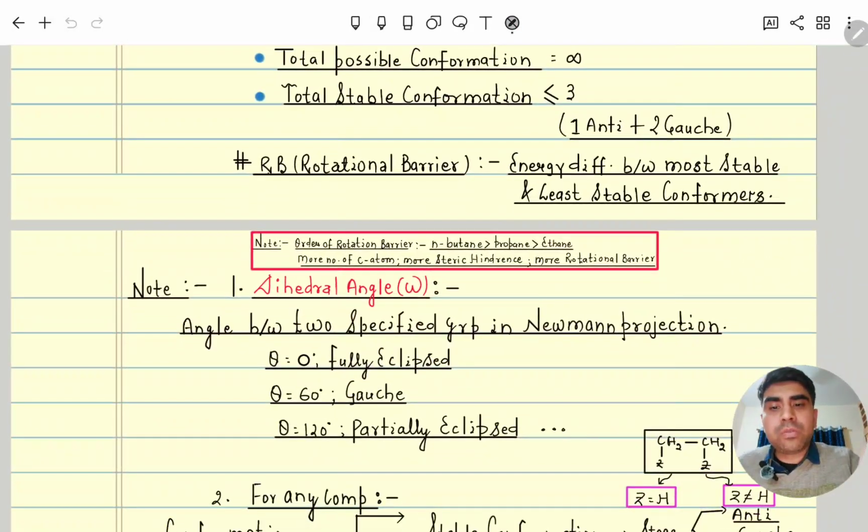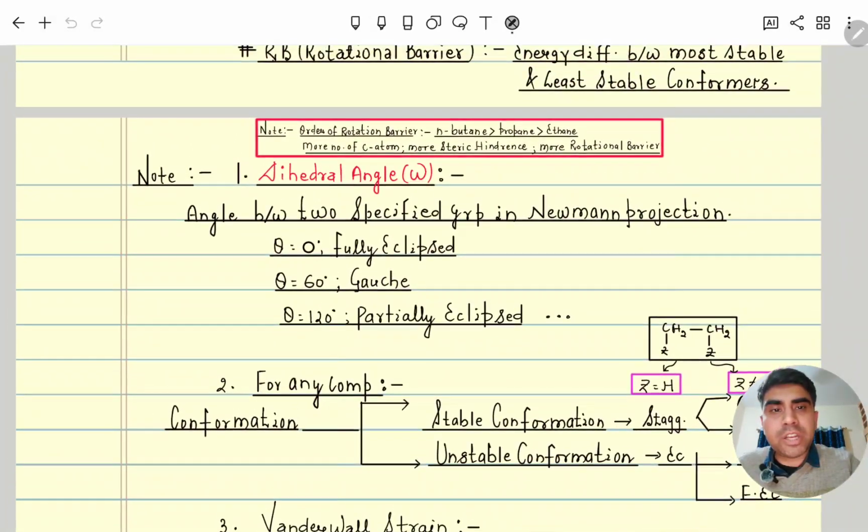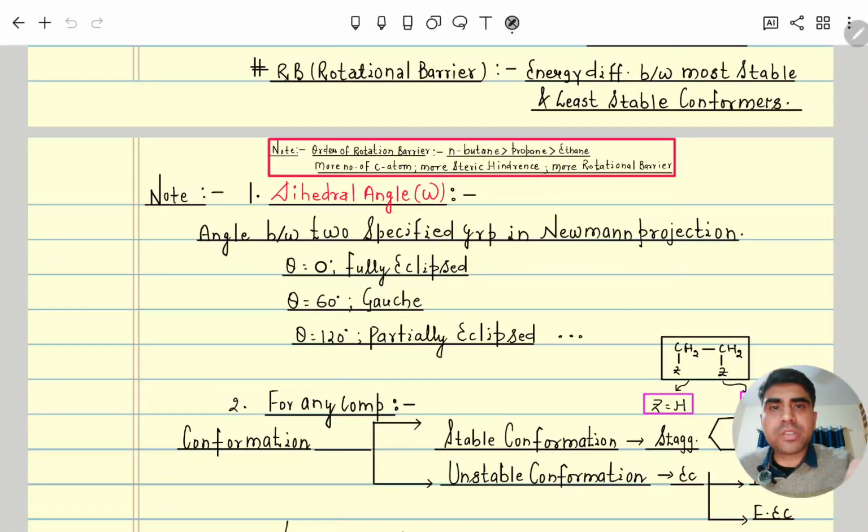Moving further, now some related points we will discuss. Here you can see the order of rotational energy barrier. In n-butane, the rotational energy barrier is more, means rotation will not be as easy, then propane, and then ethane. In ethane, the rotational energy barrier is relatively less, means rotation is relatively easier. So the more the number of carbon atoms, the more the steric hindrance, the more the rotational energy barrier, hence its rotation will not be that effective.